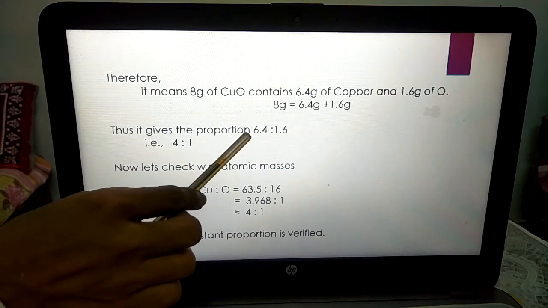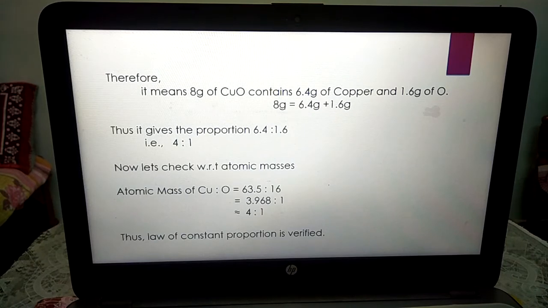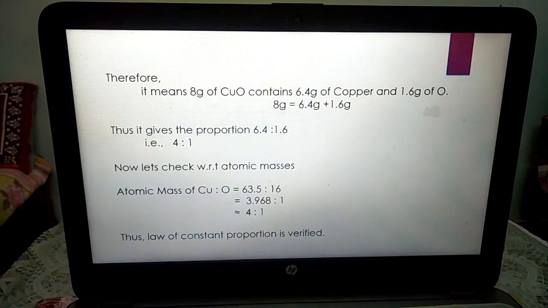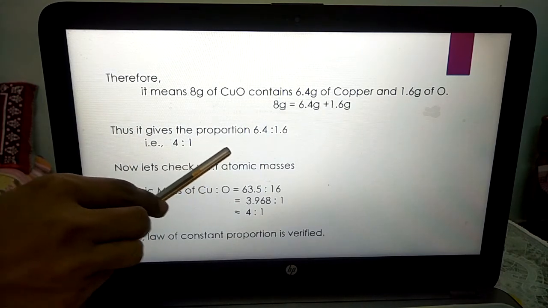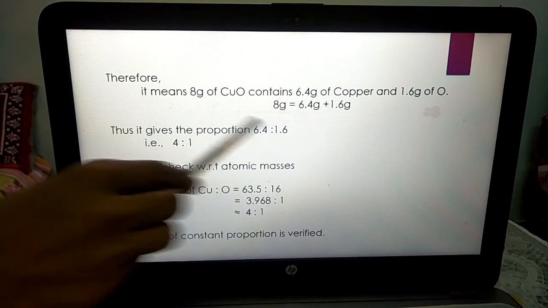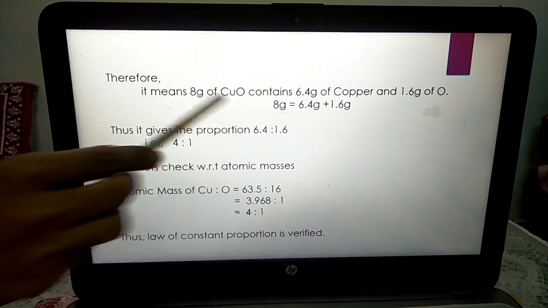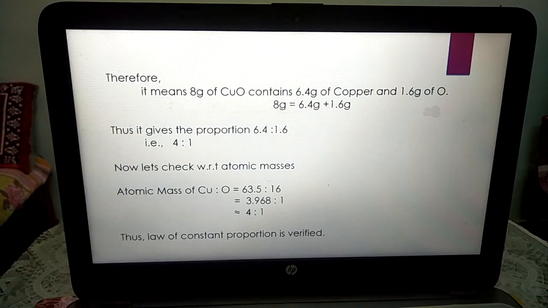Thus it gives the proportion of 6.4 to 1.6. When we divide both these numbers by 1.6, we get 1.6 ones are 1.6 and 1.6 fours are 6.4. So now it is in a ratio of 4:1. From the reaction we have got the ratio 4:1.